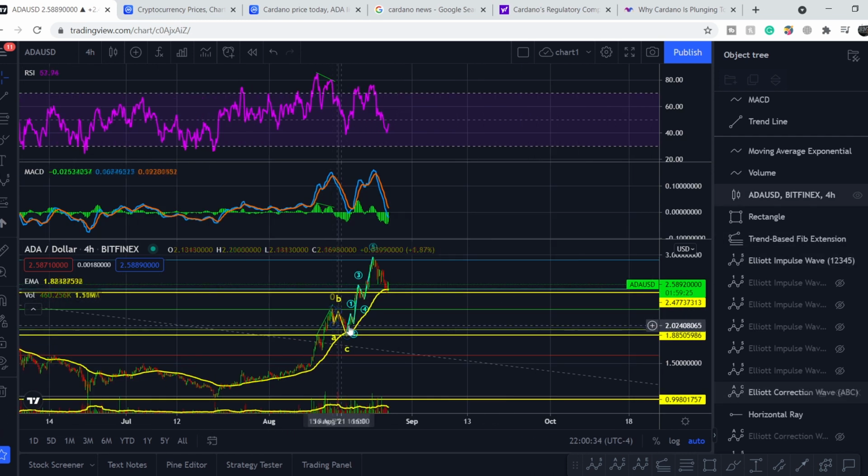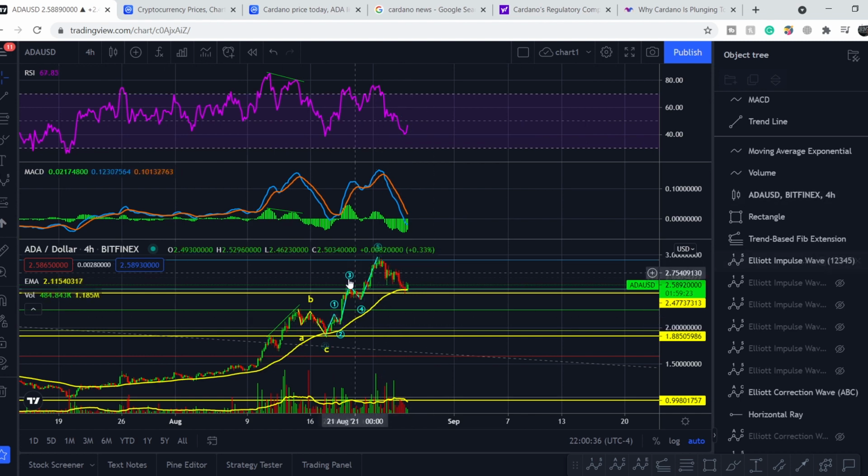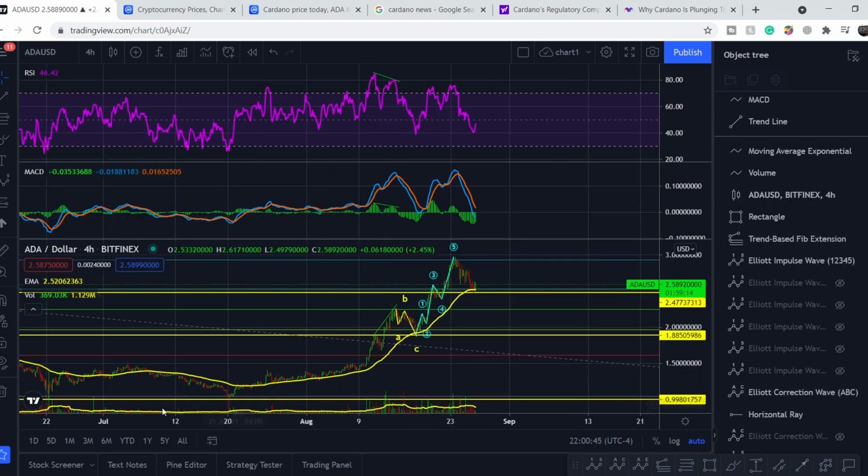But for now, let me show you that we finished this fifth wave and we have to retrace it. But because of this wave, only the ending wave on the entire structure from this bottom, let me show it to you. This is our first wave, this is our second, this is the third one, fourth and fifth one. And you all know that 5 waves on a smaller scale is one wave on a greater scale. This means we have to retrace from this bottom to this top the entire structure.